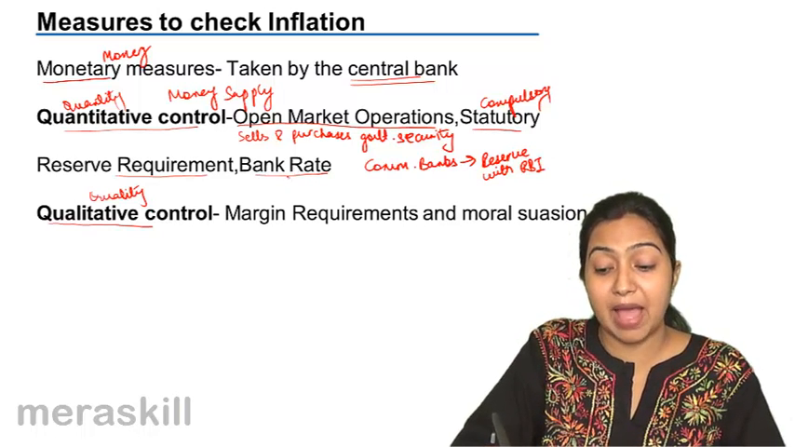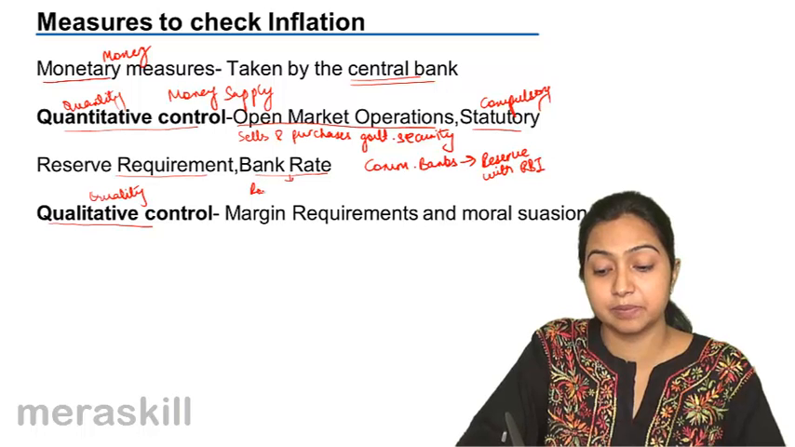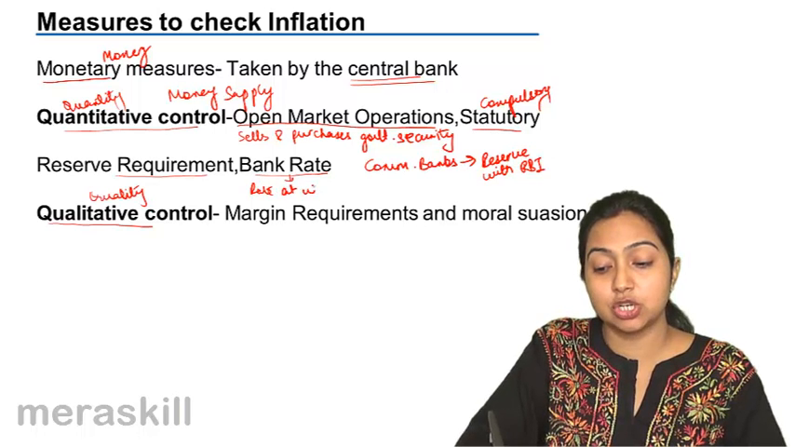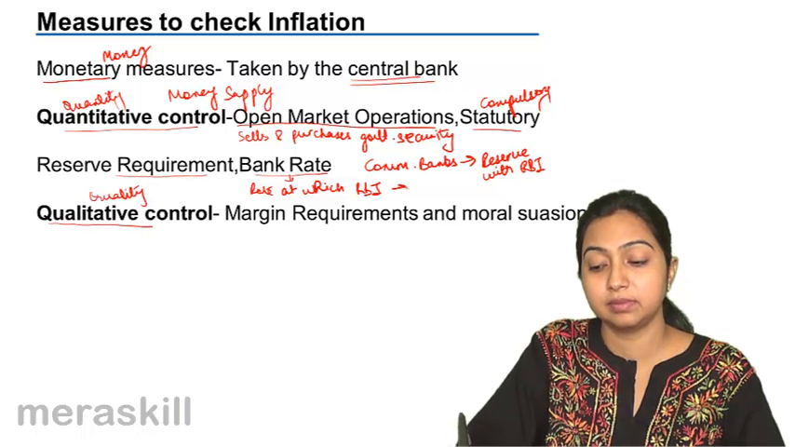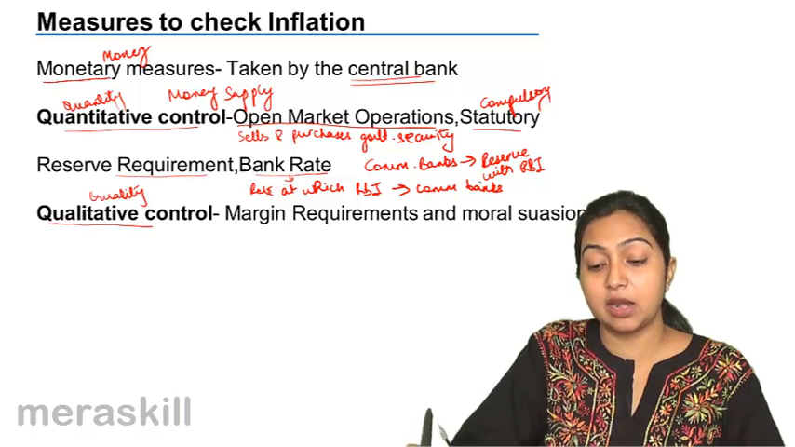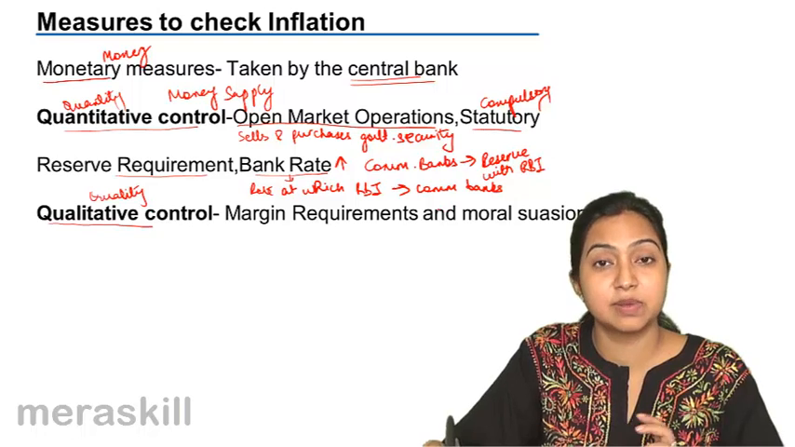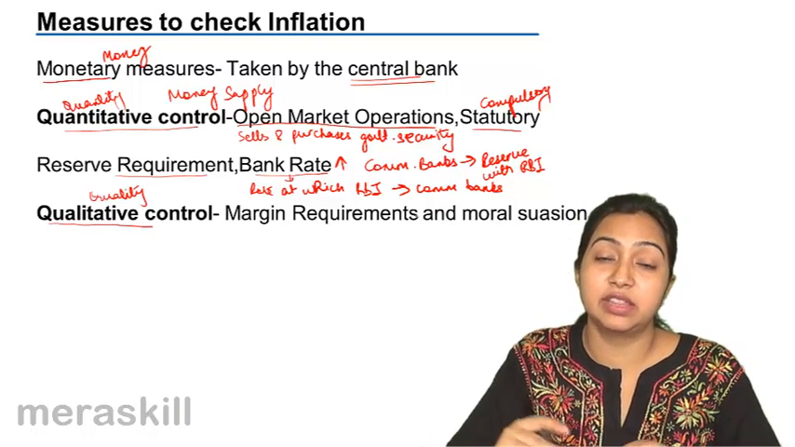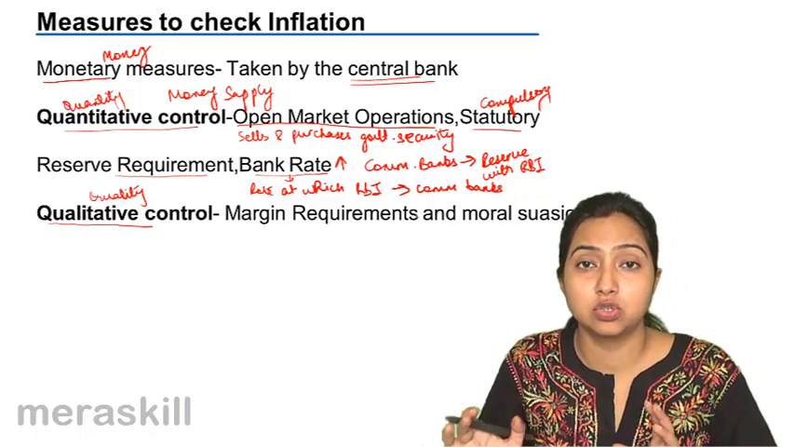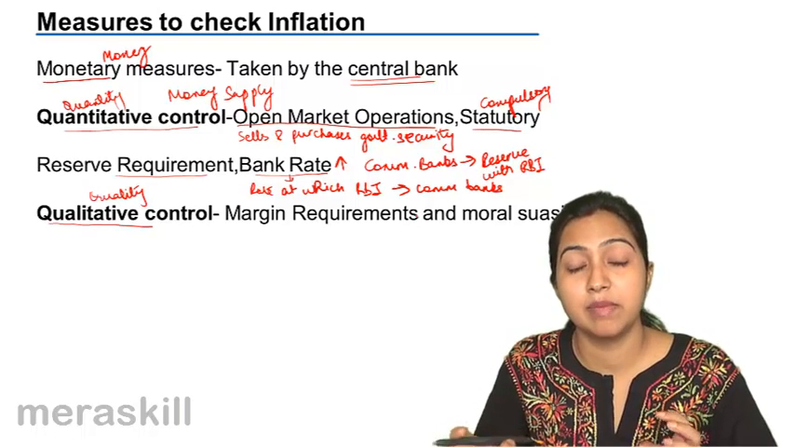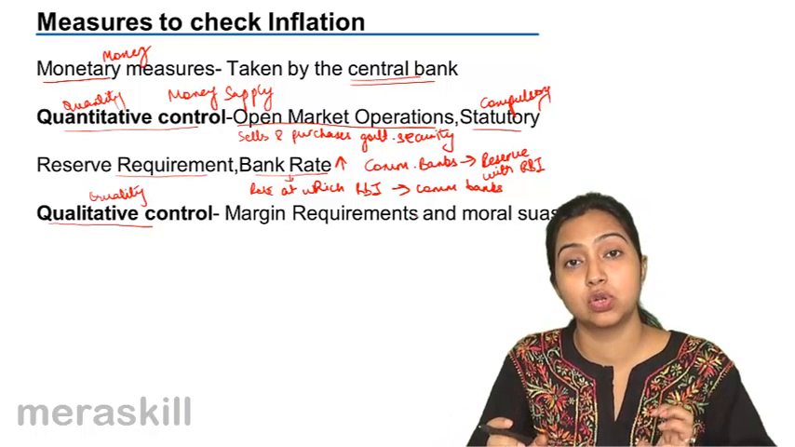Bank rate. Bank rate is the rate at which RBI gives loans to commercial banks. When RBI increases this bank rate, the loans to the commercial banks become expensive. They in turn will give dearer loans to the public. So the loans will become expensive. So this is one way of controlling money supply.